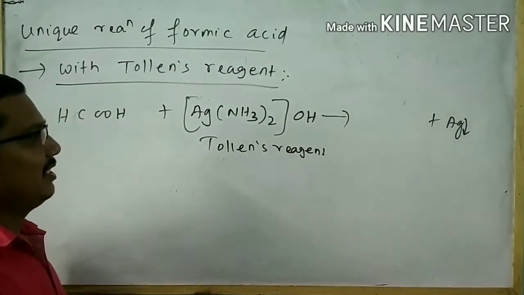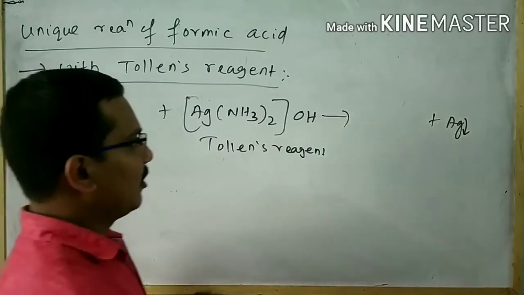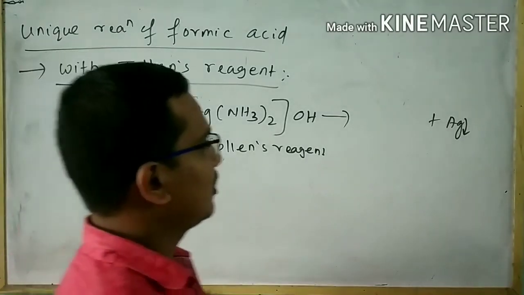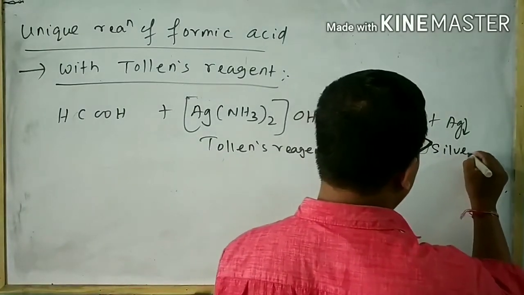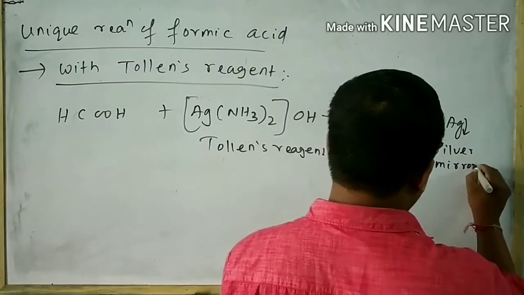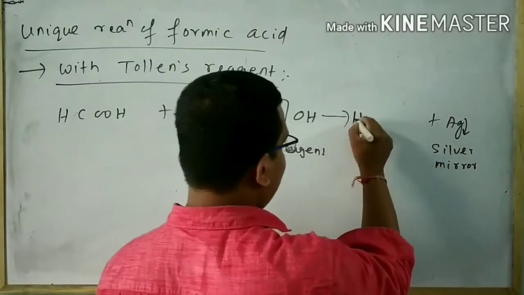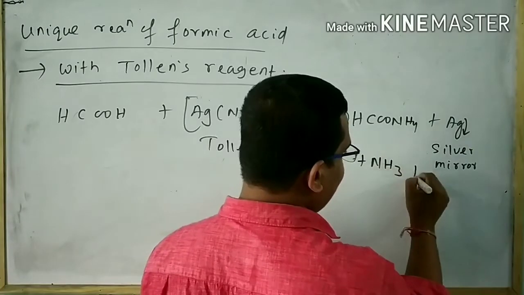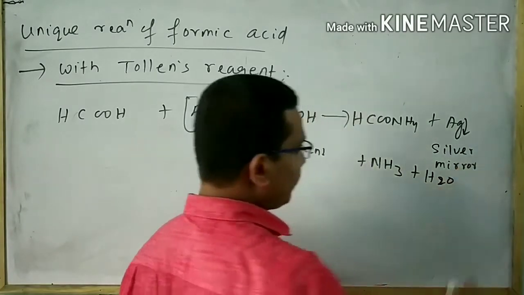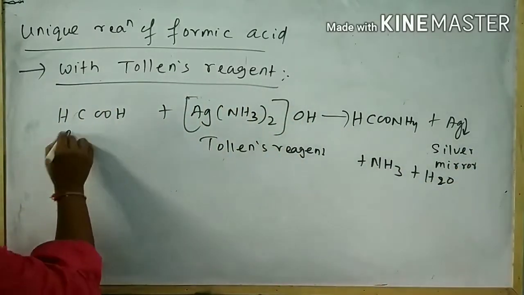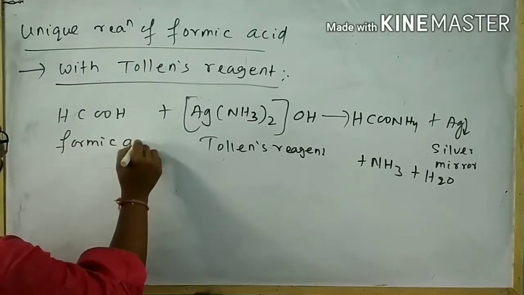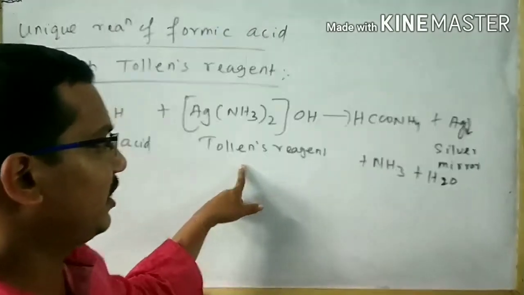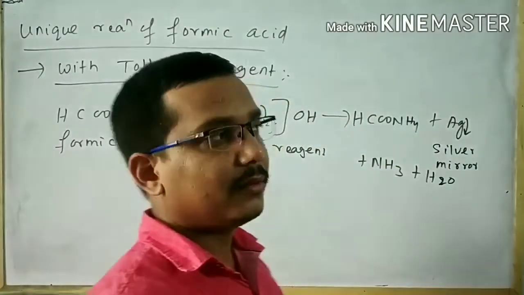In the case of acetic acid, Tollens reagent does not respond, but in the case of formic acid, Tollens reagent gives a silver mirror. The other products are HCOONH4, NH3, and water. This is formic acid. Then what will be the statement for this reaction? When formic acid undergoes reaction with Tollens reagent, a silver mirror is formed.